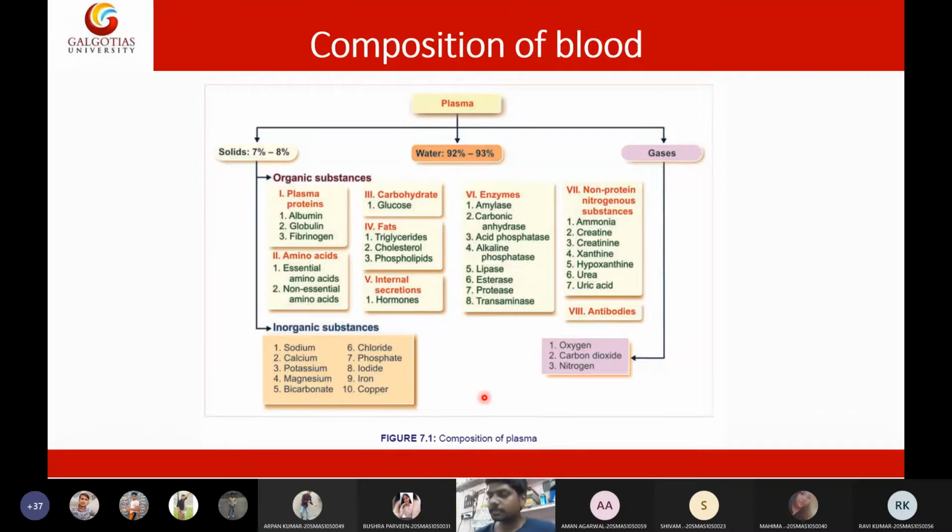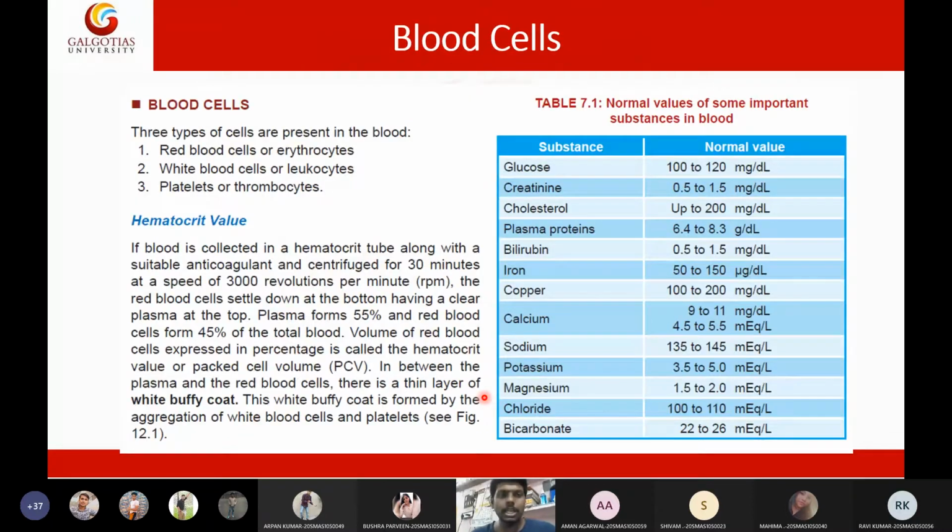So this is all about the composition. Next we have the blood cells. Blood cells we will discuss later. This you already know. We have red blood cells, white blood cells, and the thrombocytes. White blood cells we know: never let the monkey eat banana. Neutrophils, lymphocytes, then we have the monocytes, eosinophils, and basophils. So they are the white blood cells present in the blood.